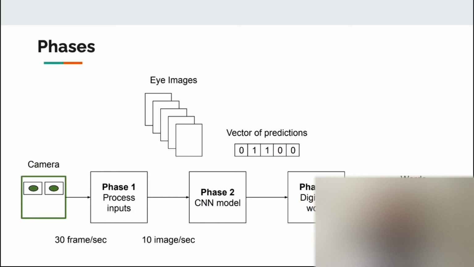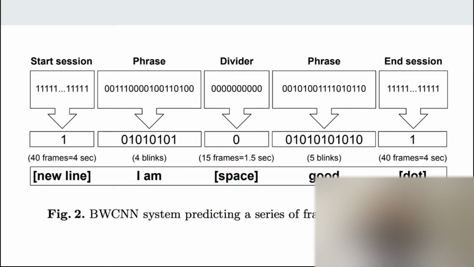Phase 3, mapping. Our system stores the output of the neural network as a vector of zeros and ones, where zeros represent the open state of the eye and 1 represents the closed state of the eye.